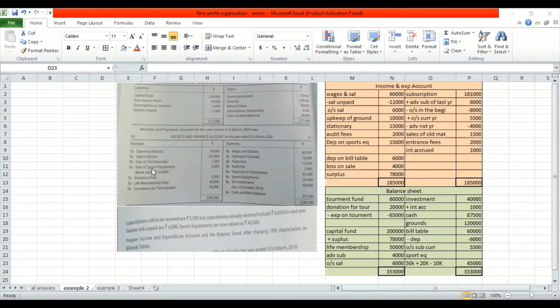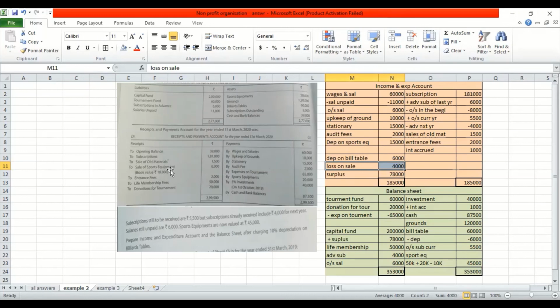Let's look into this one, which I didn't tell you. I kept it in the last. Sale of sports equipment 6,000. What is the book value? 10,000. So something with book value 10,000 you're selling for 6,000. So 4,000 is your loss, and you have to record the loss. So I have recorded the loss here. But please understand, you have to record 6,000, not 4,000, right?